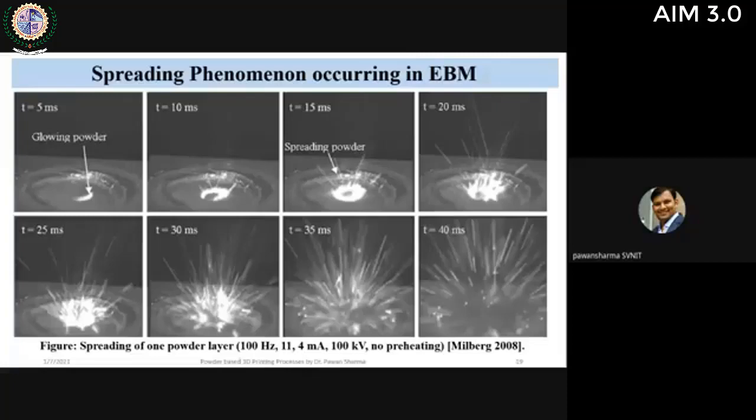You can see this spreading occurring, and it gets worse as you increase the time, because more interaction occurs. This spreading is the biggest problem in the EBM process, and it affects the accuracy of the part and sintering, because the uniformly distributed powder is spread out from its original location, and hence there may be gaps or cracks.